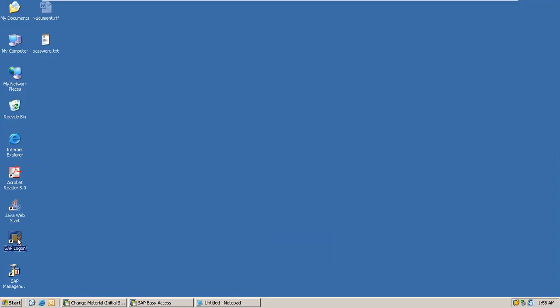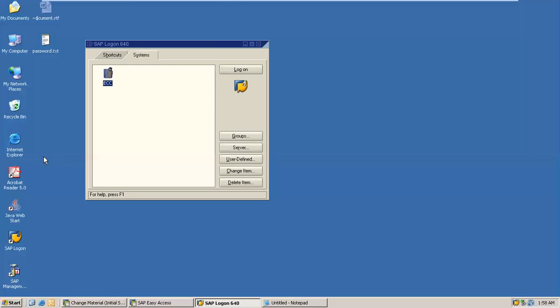Click on this SAP logon icon to open. The SAP server is displayed here. This is my application. Select this. This is already selected. Press enter.